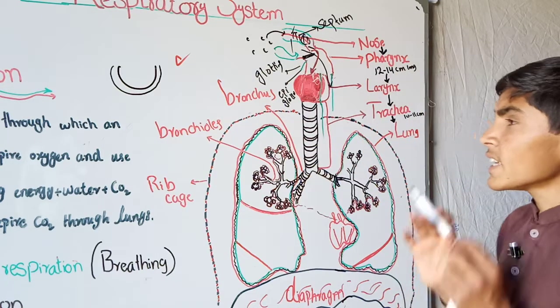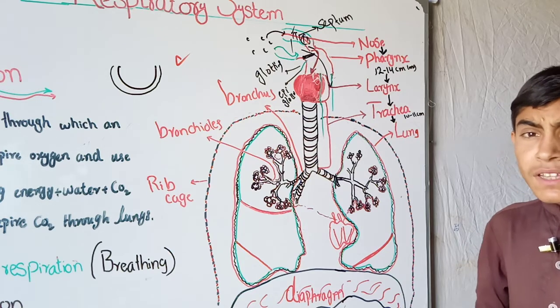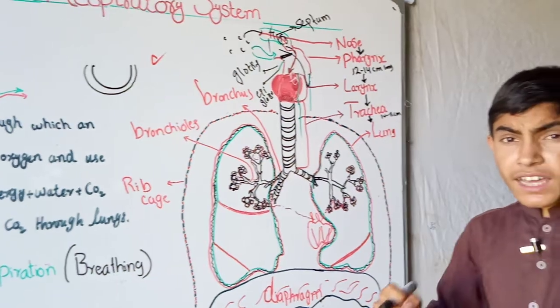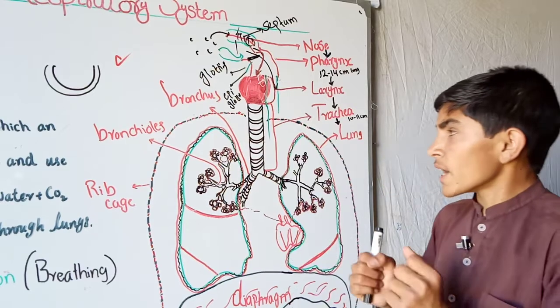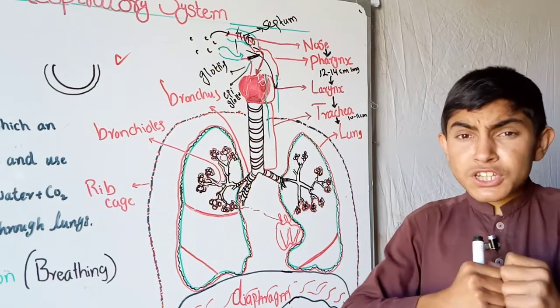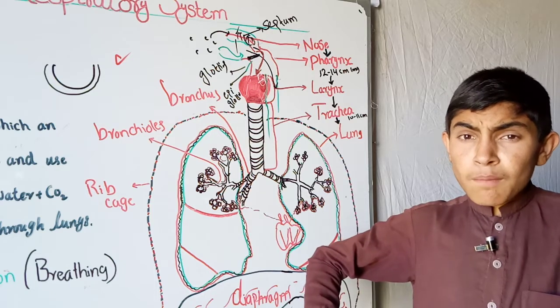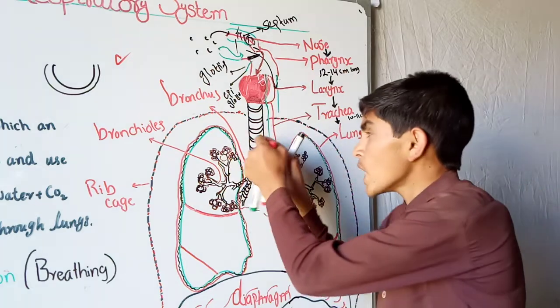They are incomplete cartilaginous rings. This helps the trachea not to collapse during inspiration and expiration, because during inspiration and expiration the air pressure in the trachea is increased, so the trachea may be damaged and its walls will collapse onto each other.